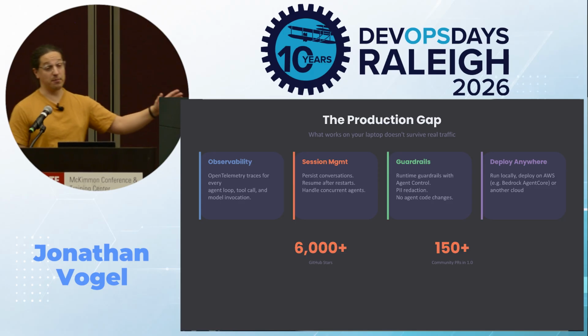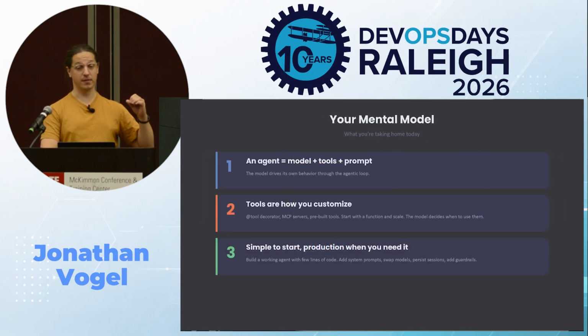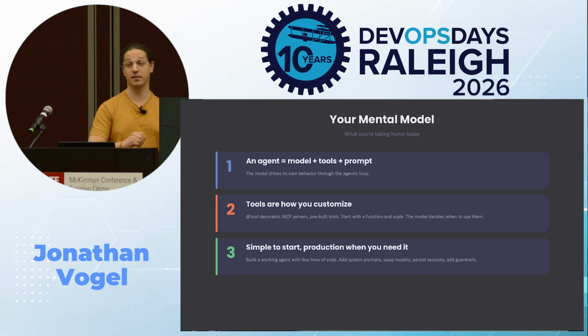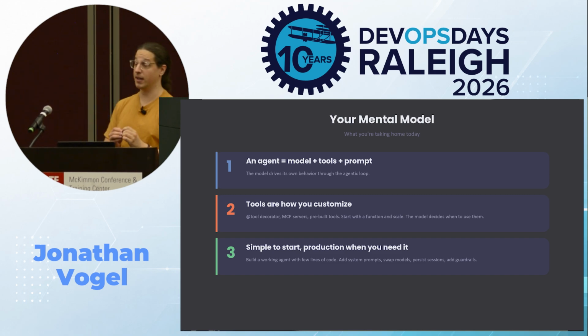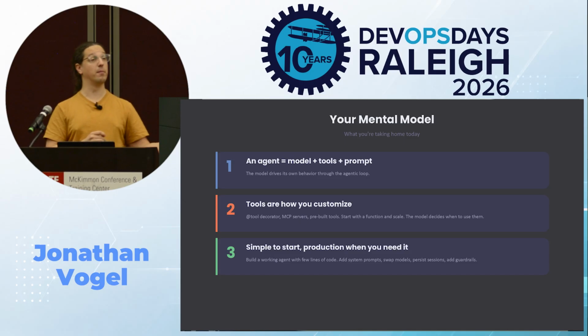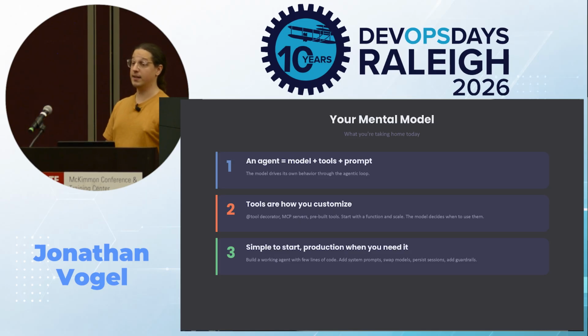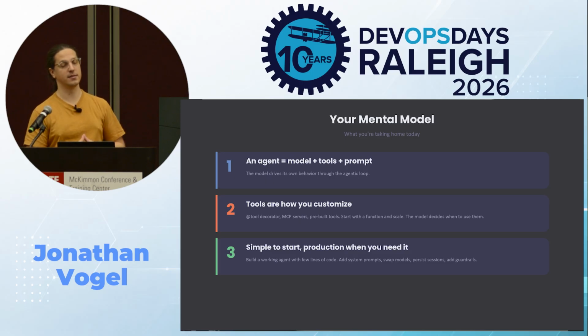So this isn't just a side project, y'all. This is thousands of GitHub stars, tons of community pull requests merged. It's a real open source community. So let me give you the mental model that you're gonna take home. One, the foundation of an incredibly powerful agent can be as simple as three things: model, tools, and a prompt. The model drives its own behavior through that agentic loop. Reason, act, reflect.